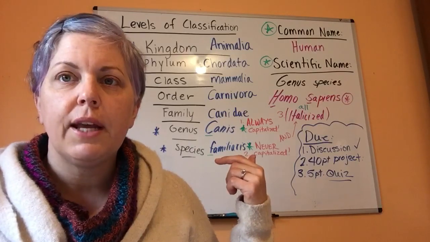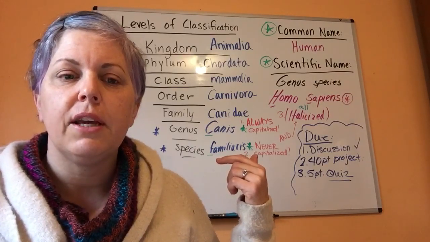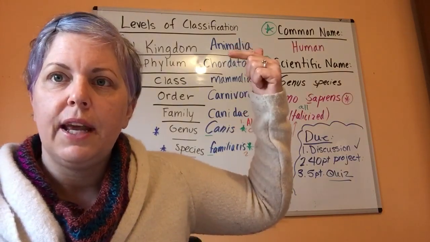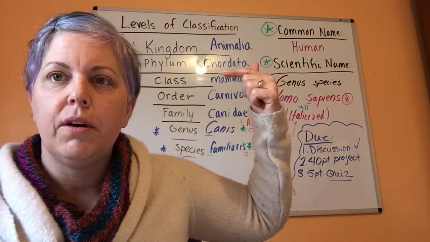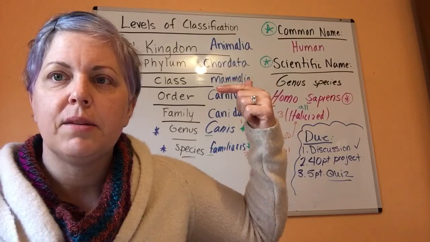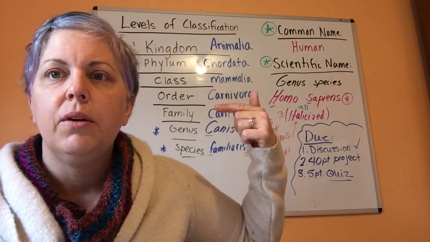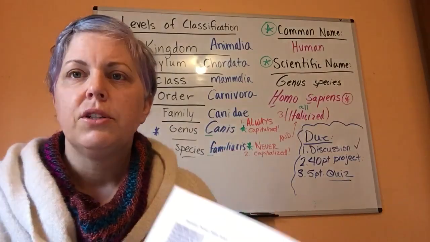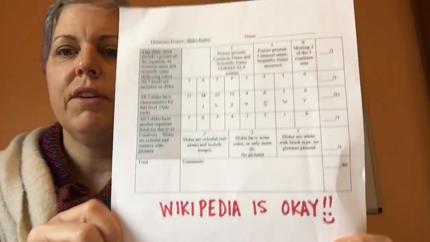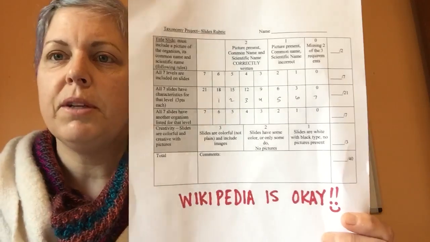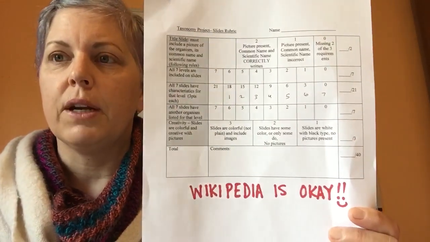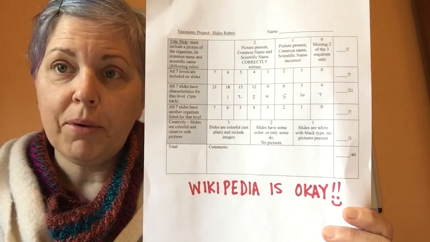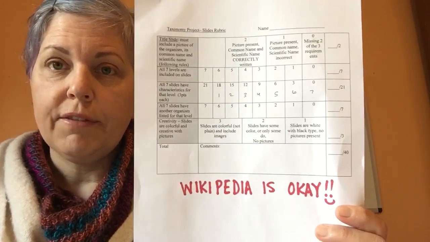And then for each one, I have to write down the characteristics of that level. So what makes an animal an animal? What makes a chordata a chordata? What makes an animal a mammal? What makes them a carnivore? These are things you're going to have to look up. I'm going to show you on Canvas, I have a requirement sheet and a rubric. This is the rubric right here. It's a 40-point project.